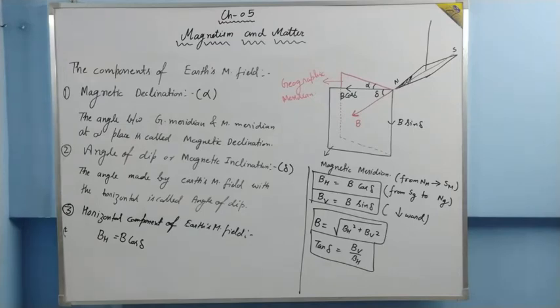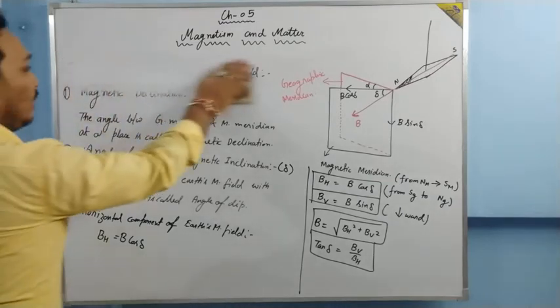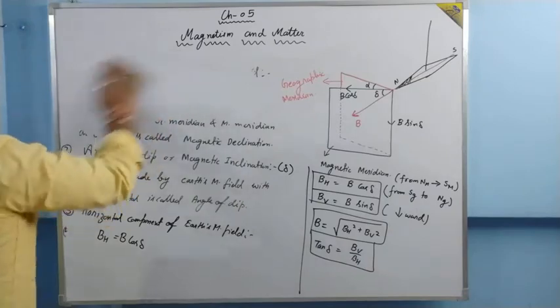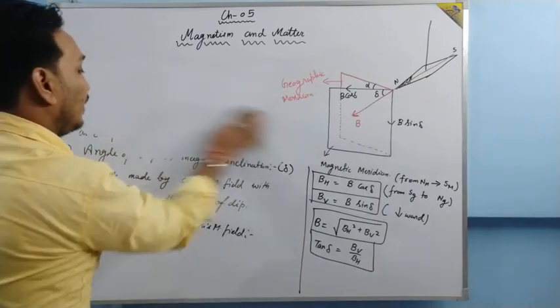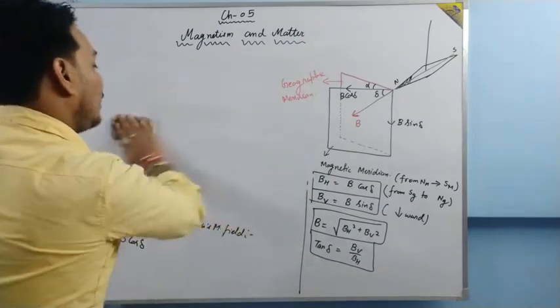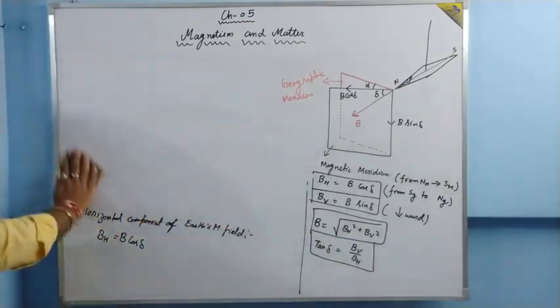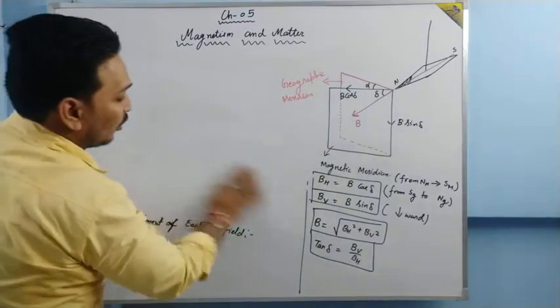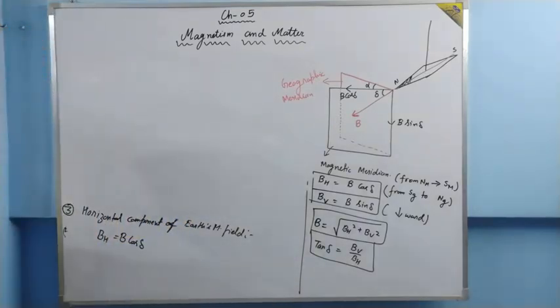This chapter has become very small because of the reduction of the syllabus. All the material part has been reduced, and that is why this chapter has become very easy and very small. So this is going to be the last lecture of this chapter. Today, or by tomorrow at most, the lecture notes will be updated in the description.